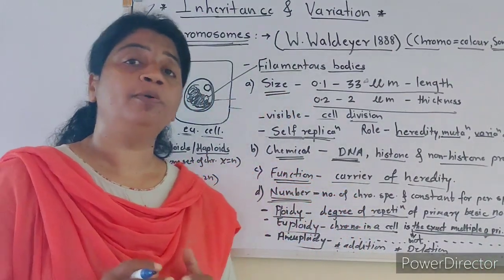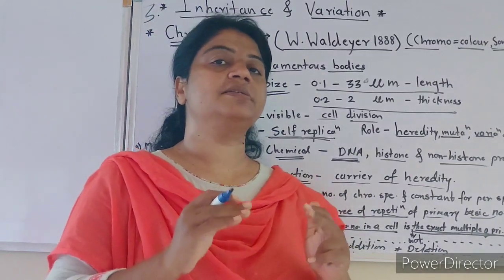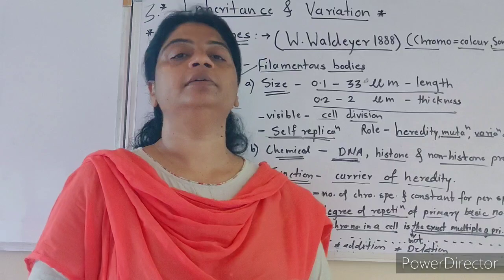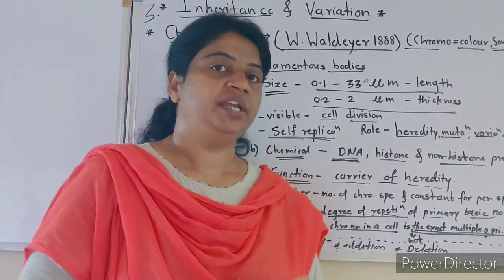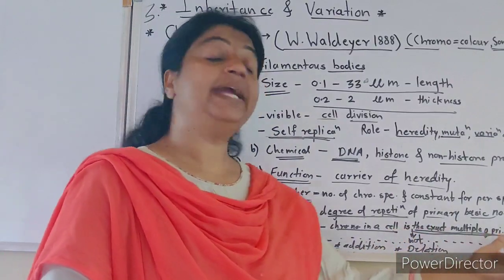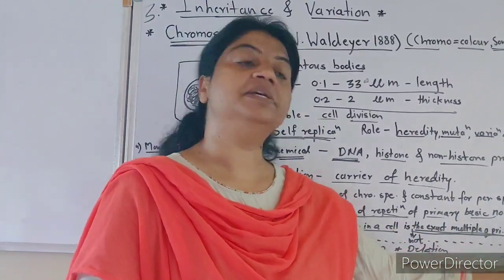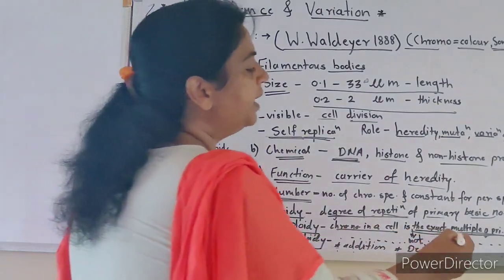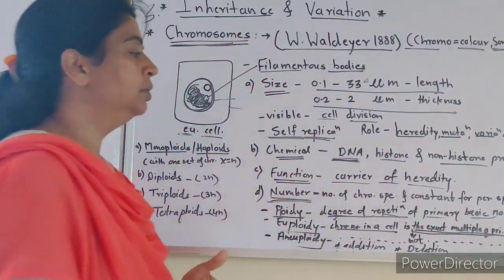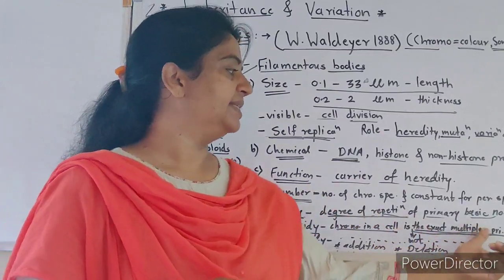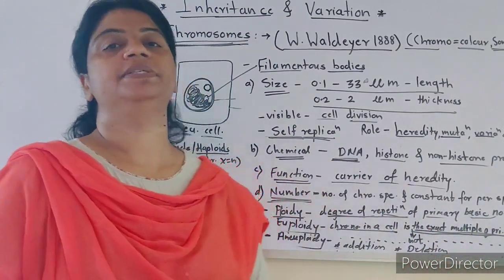If the primary basic number of chromosomes, X, is equal to N, then the multiples are N, 2N, 3N, 4N. An exact multiple of the primary basic number is euploid.